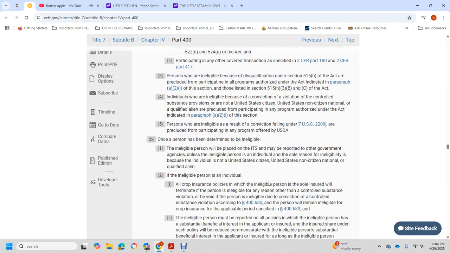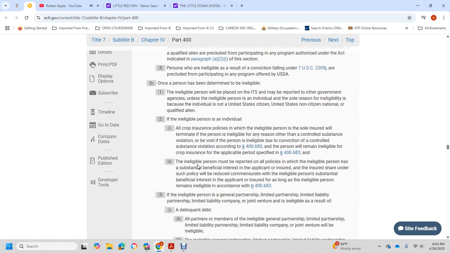Once the person has determined that the eligible person relates for the ITS of the must be reported with the government agency unless the agency and the eligible person with the individual soul with the region of the eligible because individual of the not United States citizen, the United States with the non-citizen national with the qualified alien, eligible person is in an individual crop insurance policy for the eligible person solely insured with the terminate with the person ineligible in any of the region with the controlled substance with the violation of void person with the eligible to do with the conviction controlled substance violation courts with 40680 the person will remain eligible to the crop insurance for the applicable period specified in the 4683.